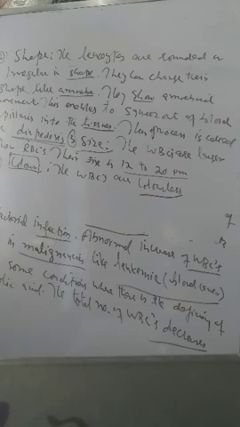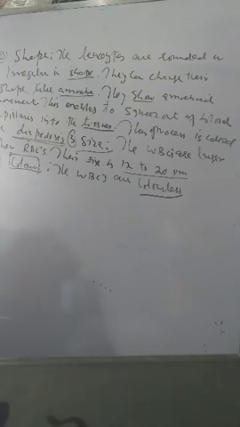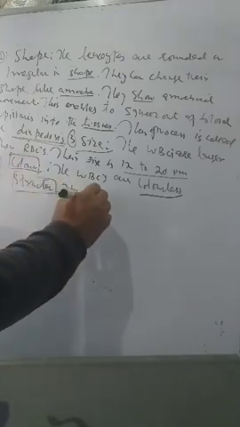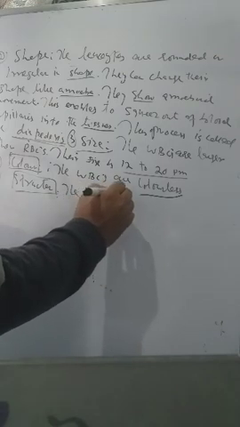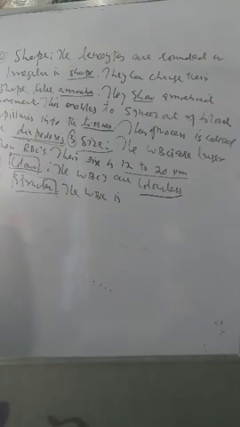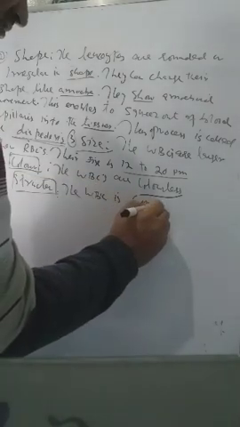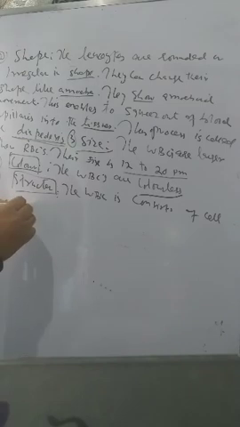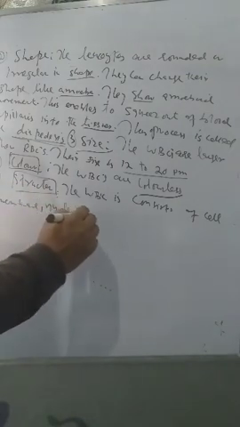Now the structure of WBCs. The leukocyte or WBC consists of cell membrane, nucleus and cytoplasm.